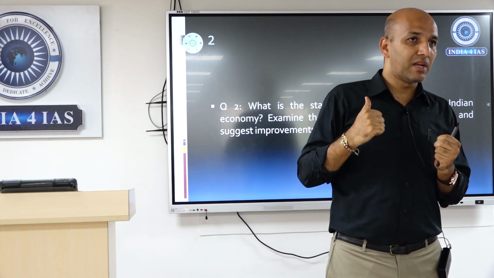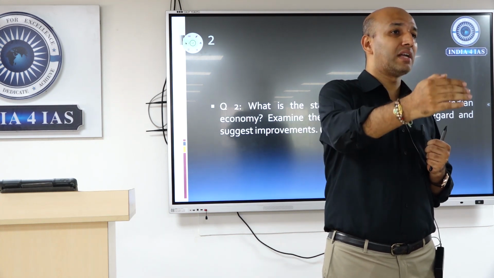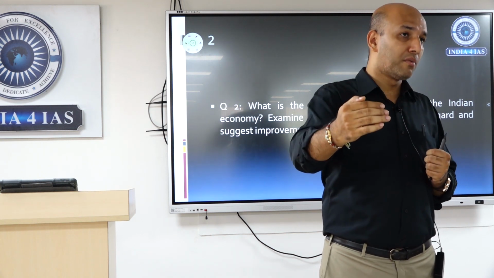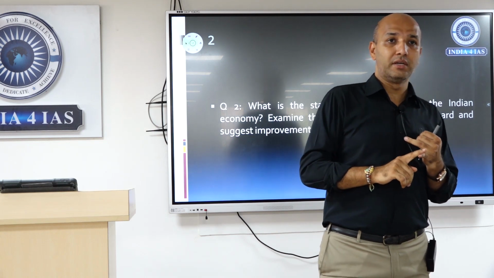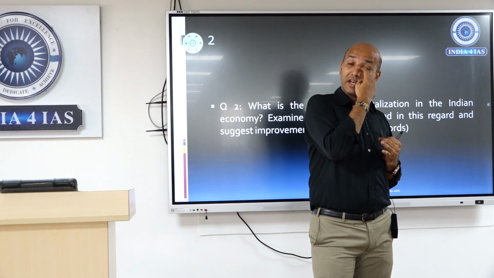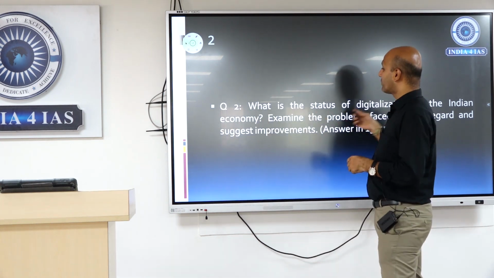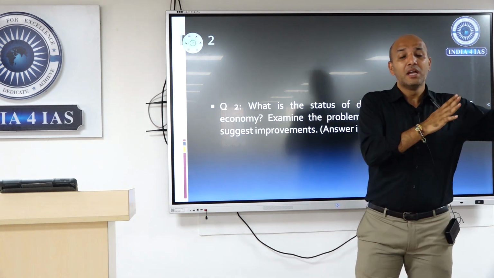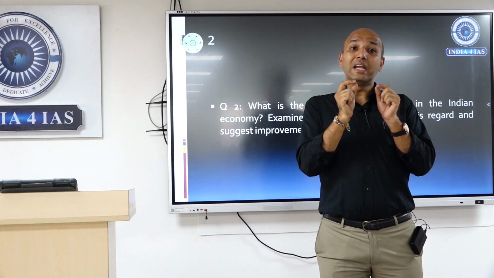The policy names that we gave into consideration are also JAM Trinity, direct benefit transfer, linking your bank accounts to your mobile number, and on that basis the idea of UPI coming into consideration, right? The idea of transfers, in terms of increasing UPI transactions, that has happened. This is something that you have to talk of in the status of digitalization. So there has been a continuous uptrend. That's the status, right? You can't stop there.